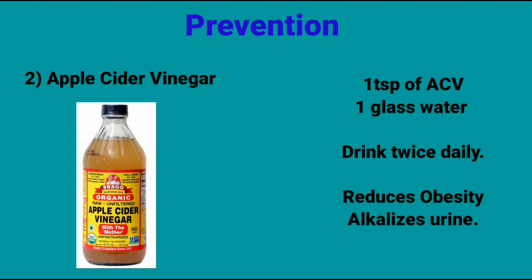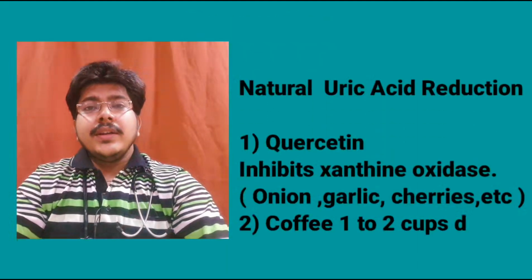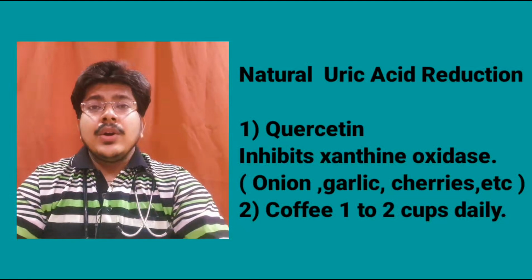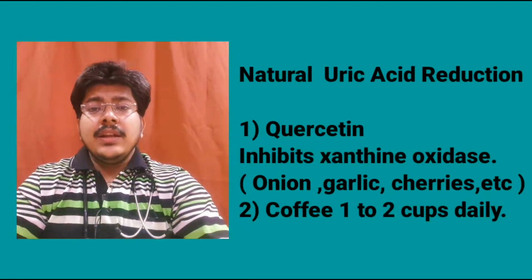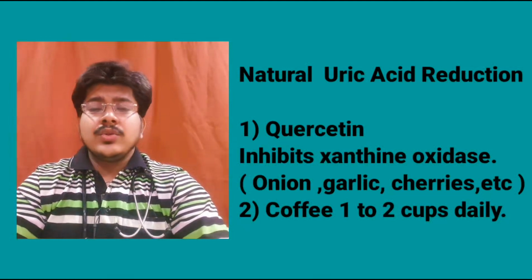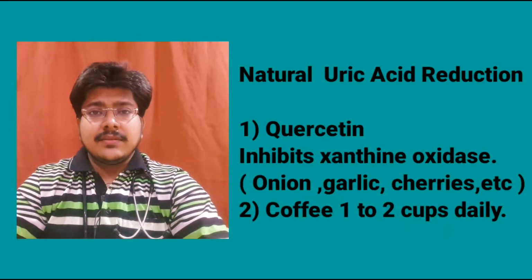Enjoy it twice daily. Now you can decrease your uric acid levels naturally by taking increased amounts of quercetin, which is found in onions, garlic and cherries. It is a natural flavonoid which inhibits xanthine oxidase. And also you can take coffee 1 to 2 cups daily, which also decreases uric acid levels.